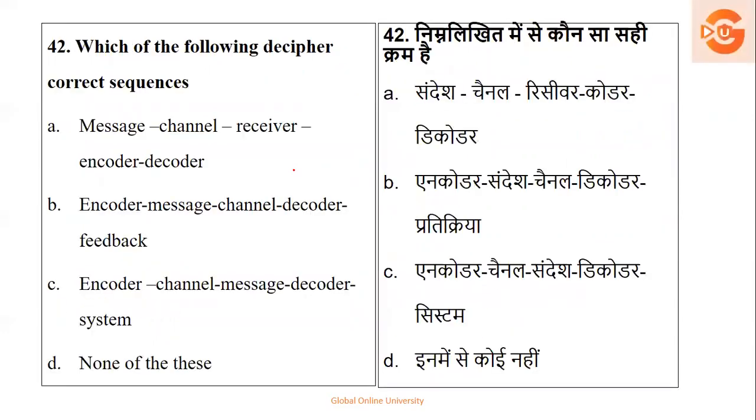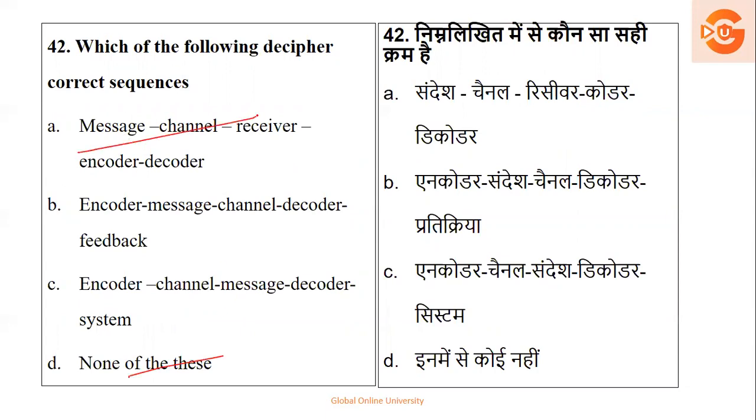Question number 42. Which of the following depicts the correct sequence? Message, channel, receiver, encoder, decoder; encoder, message, channel, decoder, feedback; encoder, channel, message, decoder, system; or none of this. None of this will not come.